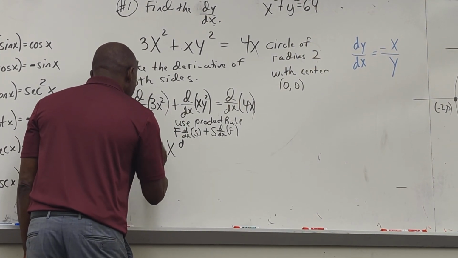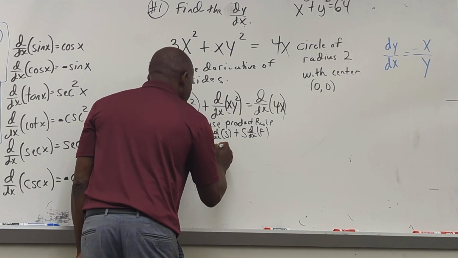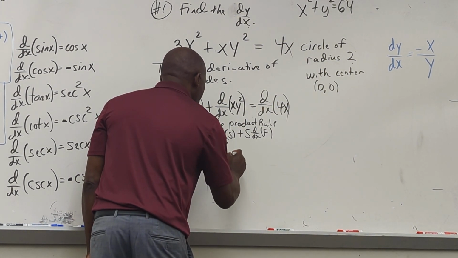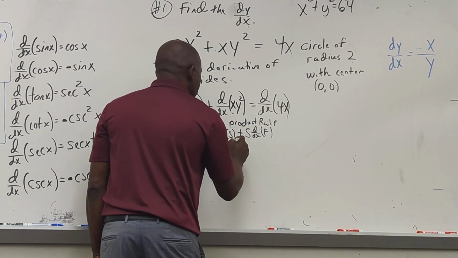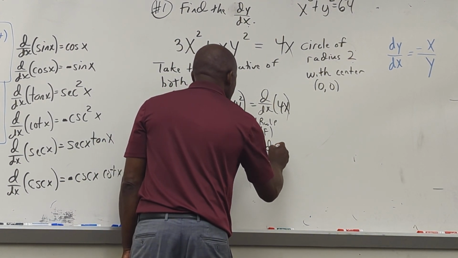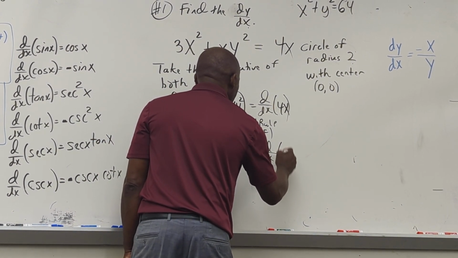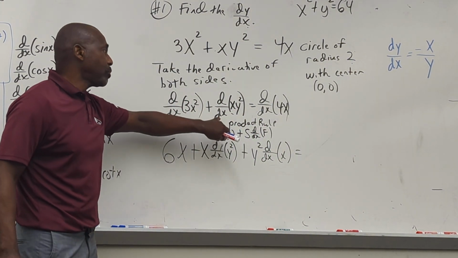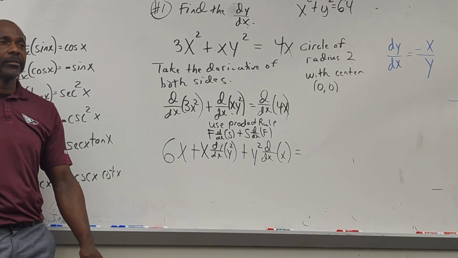So that's 6x plus x times the derivative of y squared, and then plus y squared times the derivative of x. I have to use the product rule here because this is multiplication.